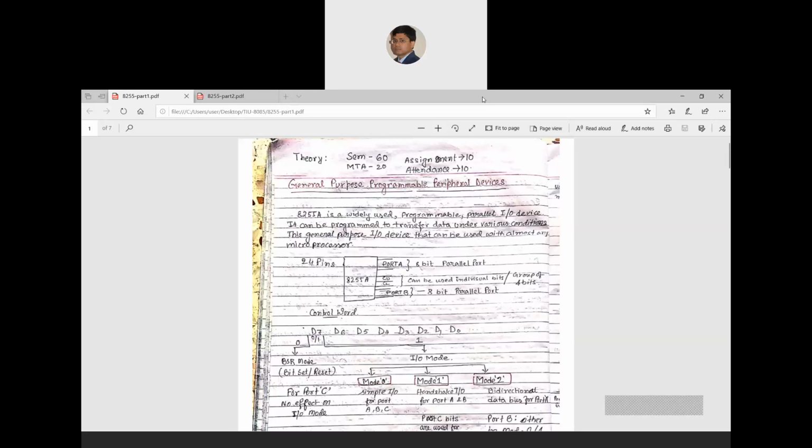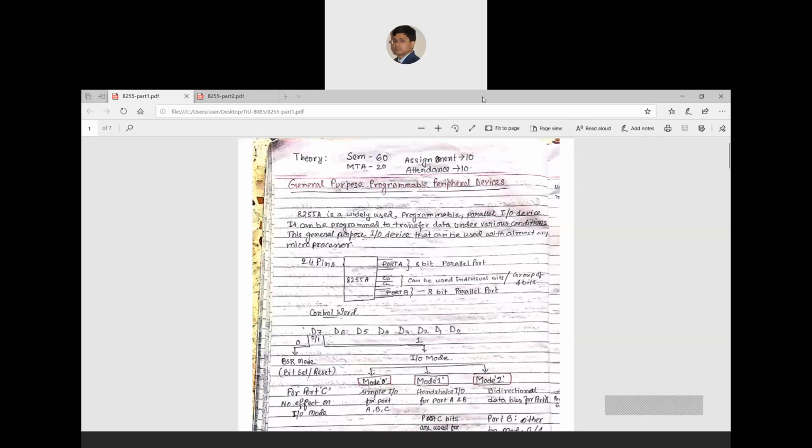Okay, so that is the first assignment, and I will give you a second assignment after completing a little bit more of our syllabus. That will be your last assignment. So in this semester, you will get two assignments for this subject, 8085 microprocessor and microcontroller.